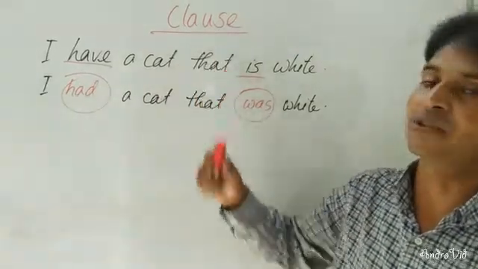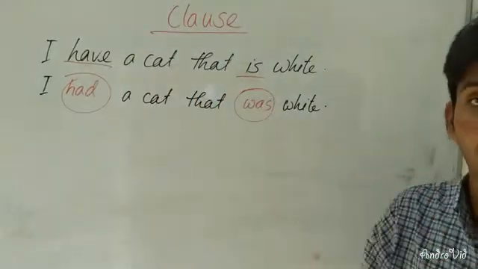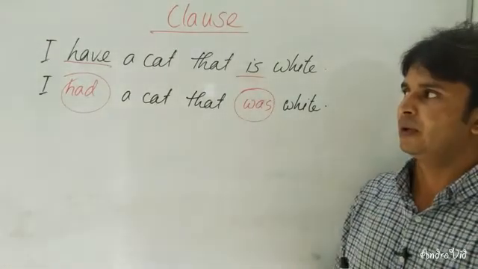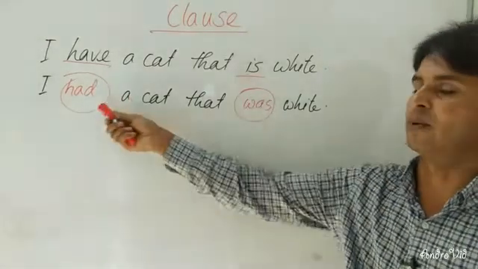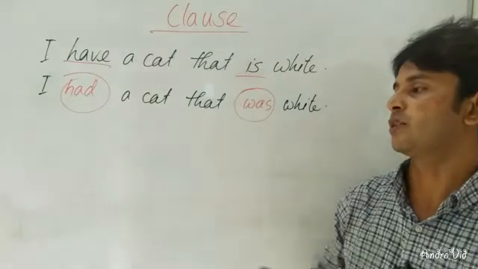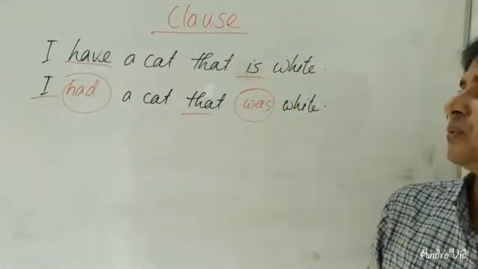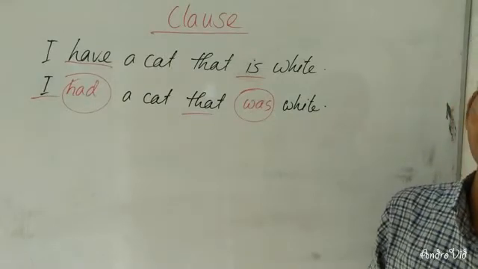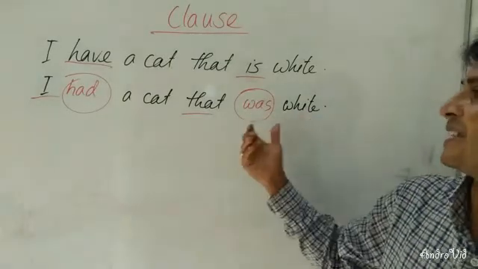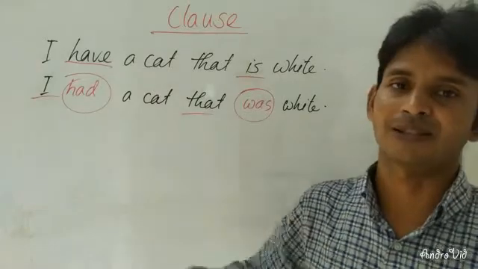As a clause is a unit of a sentence with a finite verb and a subject, there are two finite verbs and two subjects. One is "I", another is "that". So there are two clauses. One sentence but two clauses.